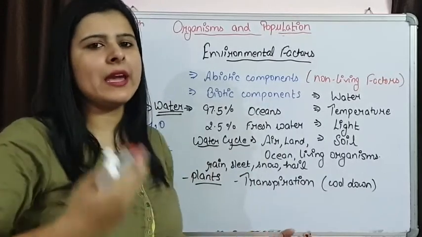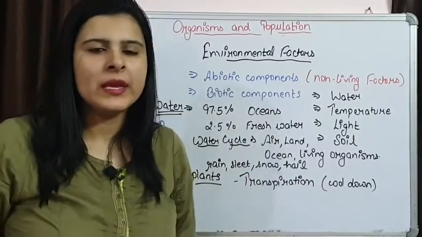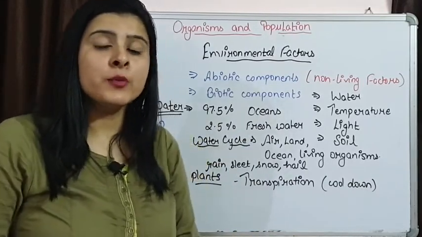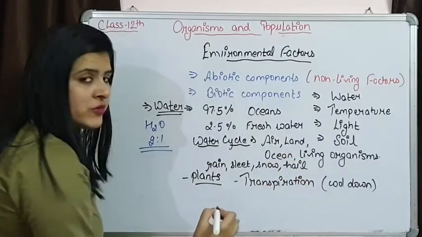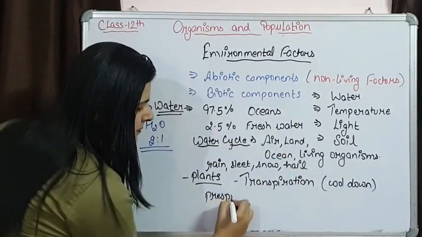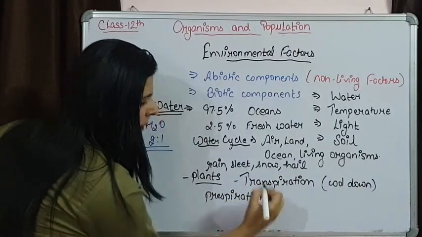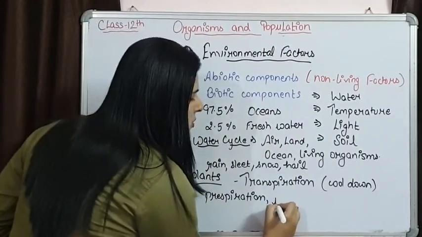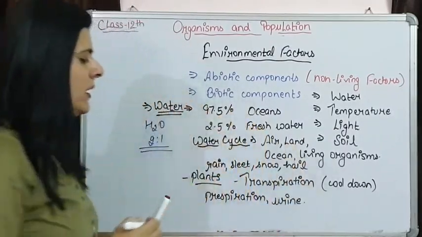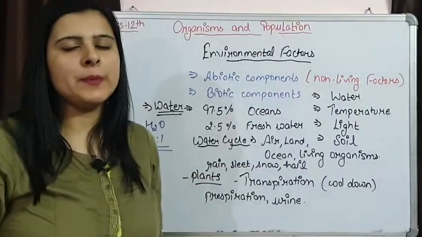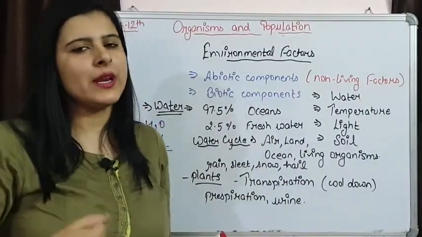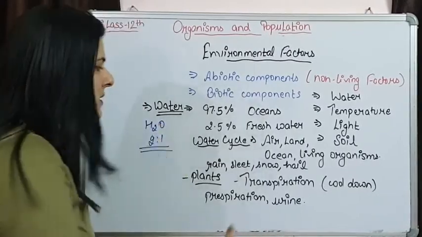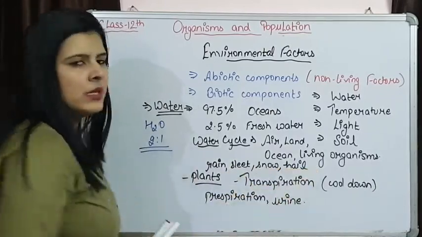So this is how other living organisms also take organic food or directly consume water, and then they remove water. Either they remove it in the form of sweat by perspiration, or they remove excess water in the form of urine also. So this is how living organisms, whether they are plants or animals, consume water and remove water. So water is moving in a cyclic way. This is the global water cycle.